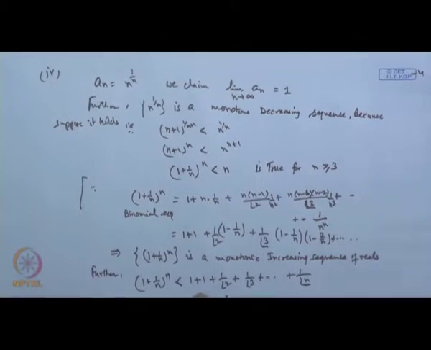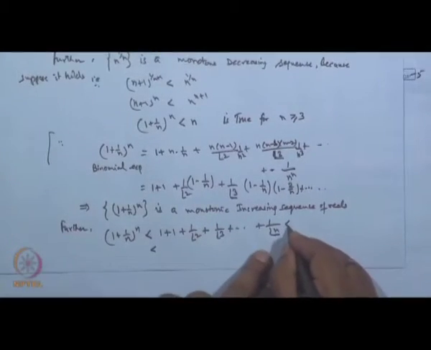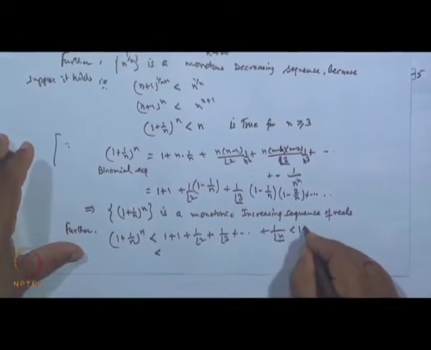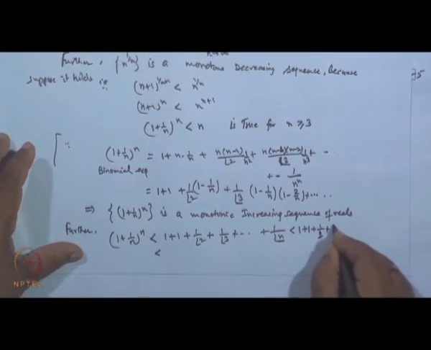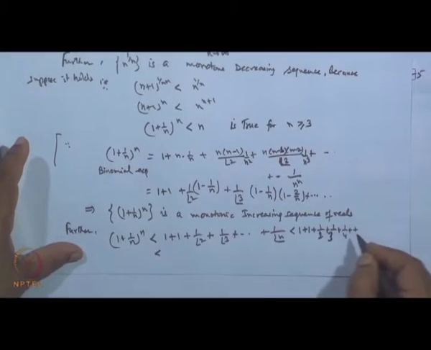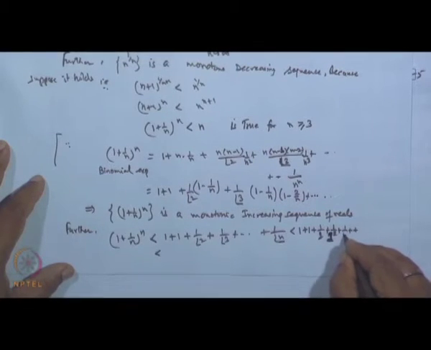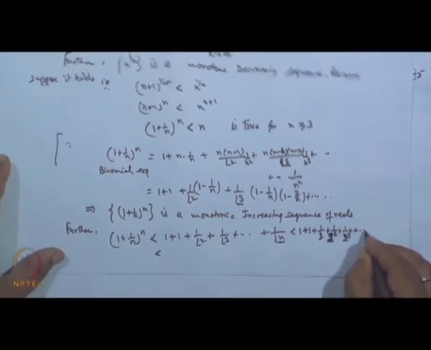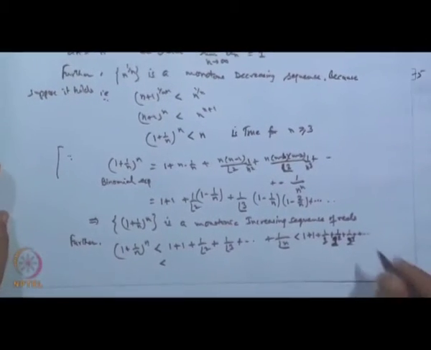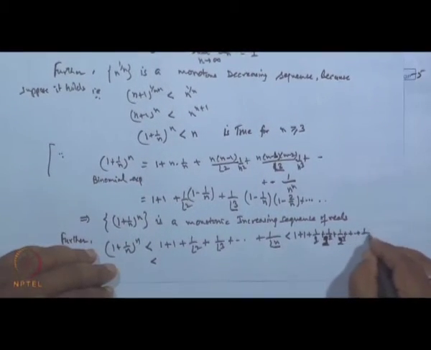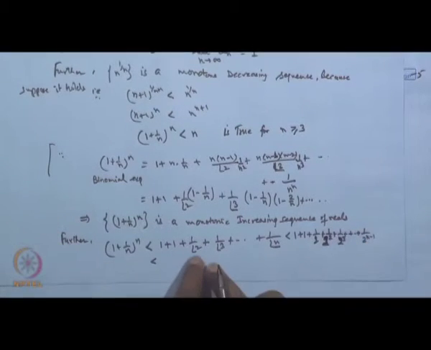So this one is further less than 1 plus 1 plus 1 by 2, 1 by 3, 1 by 4 and so on, 1 by 2 square, 1 by 2 cube and so on like this. So it is 1 by 2 to the power n minus 1, because factorial 2 is equal to 2 basically.